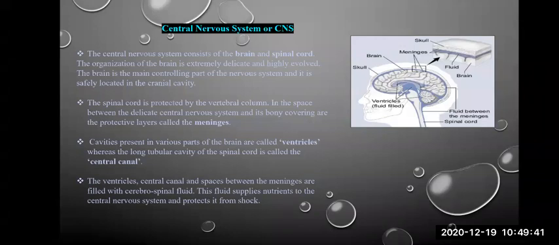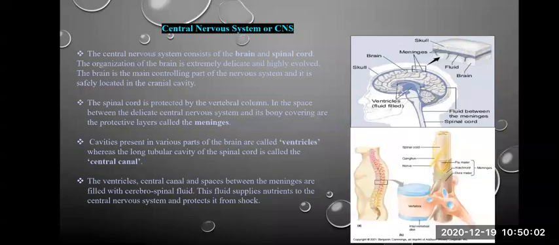So prevention of the drying of the tissue is known as desiccation. This process is kept under control because of the fluid that covers the entire brain and the spinal cord.